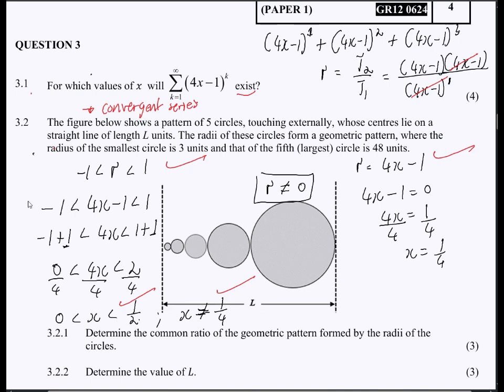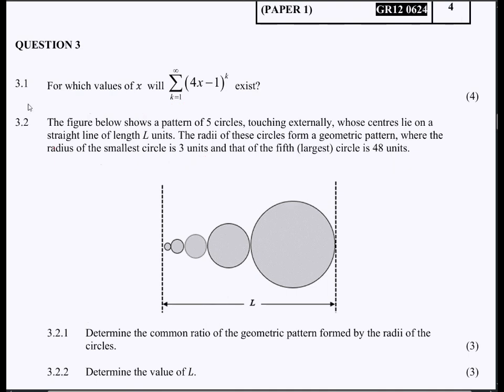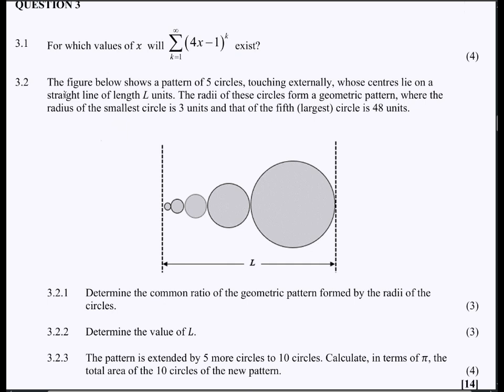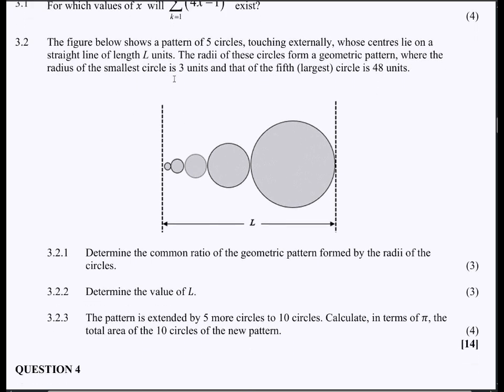Okay, so 3.2 says determine. The figure below shows a pattern of 5 circles touching externally, as we can see. Centers lie on a straight line of length L units. The radii of these circles form a geometric pattern where the radius of the smallest circle is 3 units and that of the fifth, largest circle is 48 units. So this is the last one here.